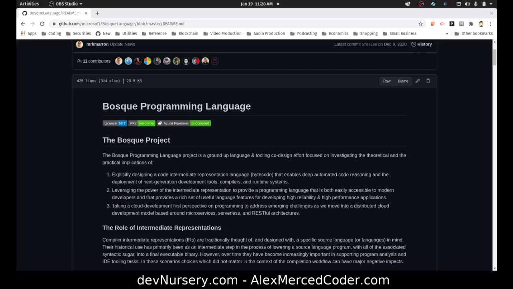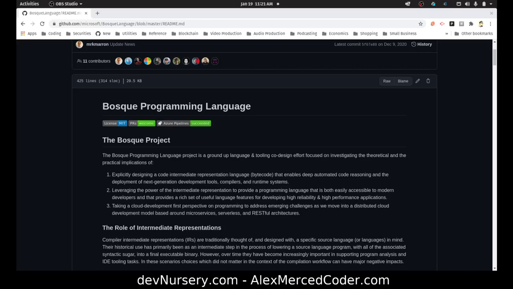So what this language is, I'm just going to call it Bosque. It's probably pronounced Bosque or Bosque. I don't know. I don't think I saw anywhere in the documentation where it clarified what the pronunciation is, but bottom line, this is a new language from Microsoft.